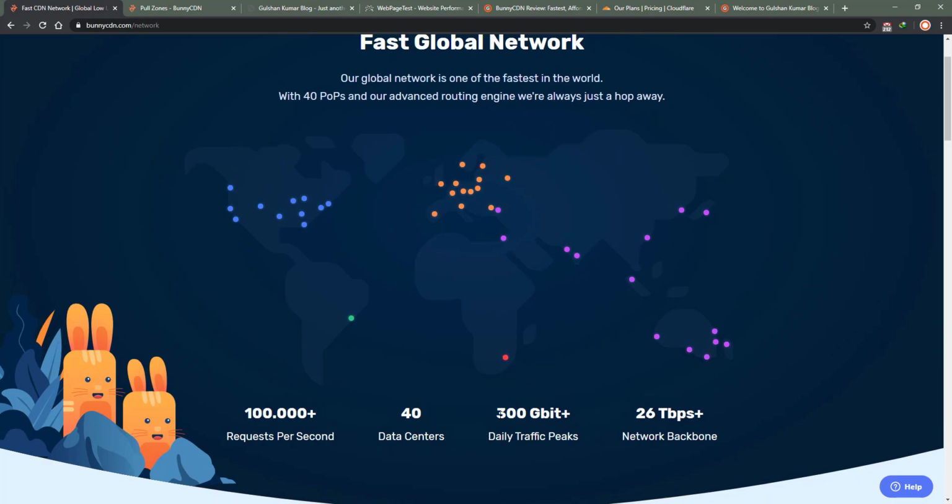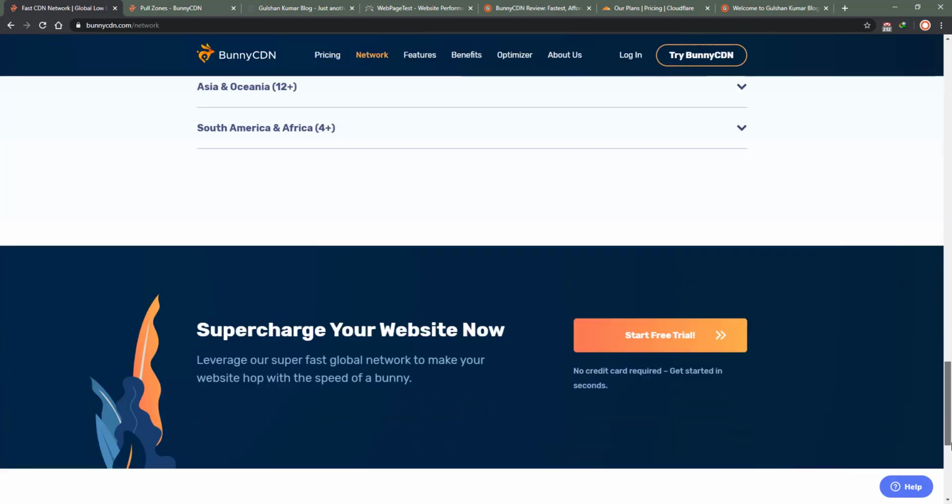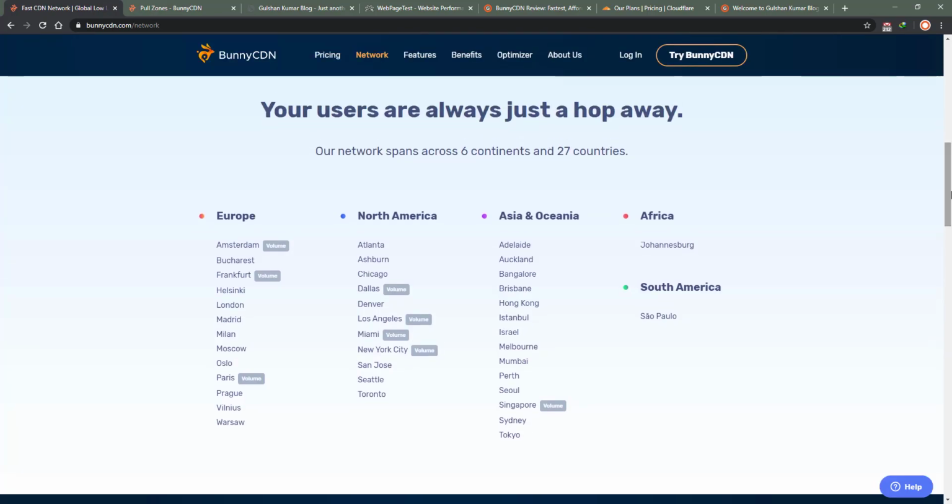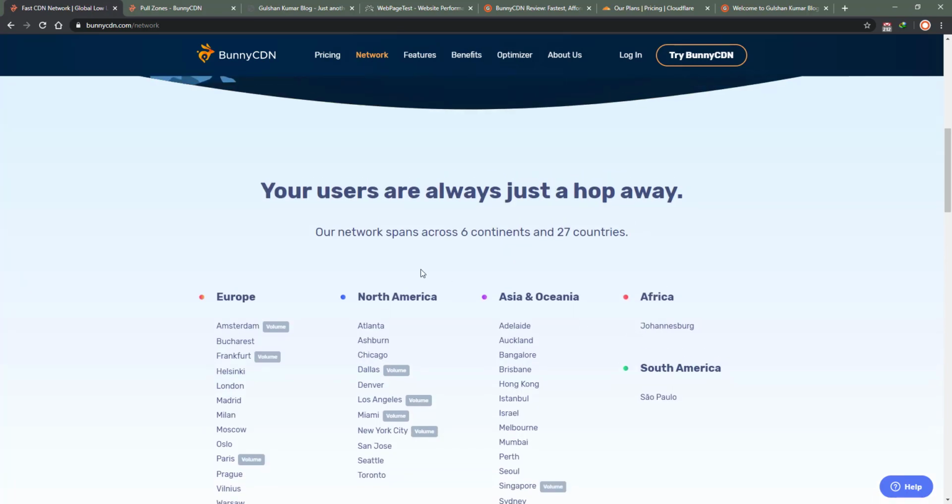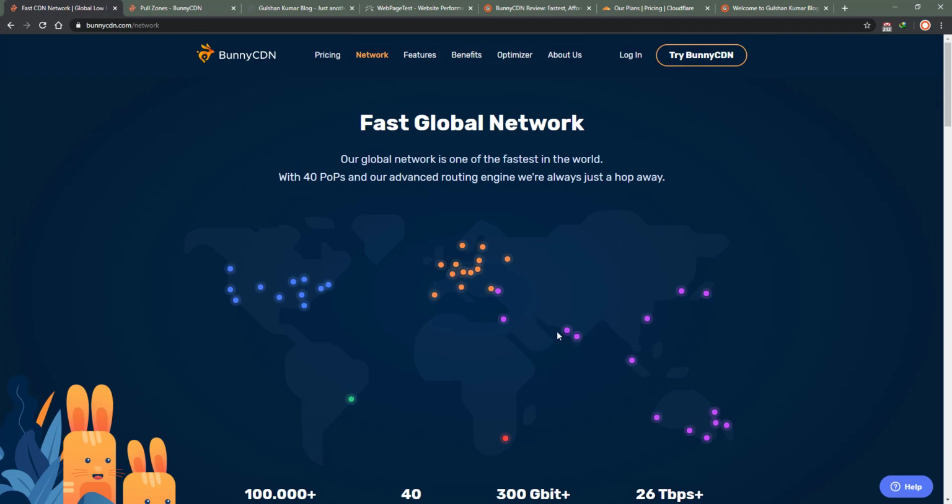There are 40 data centers, and that includes regions like India, South America, Africa, North America, Europe, and almost every region there is. So wherever your traffic is, you can quickly serve your website, and that is a major advantage.